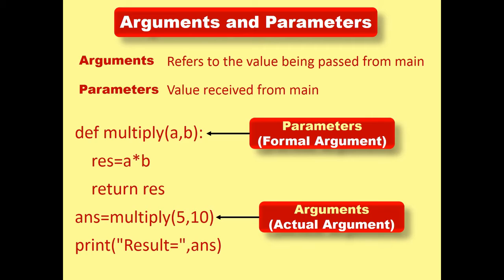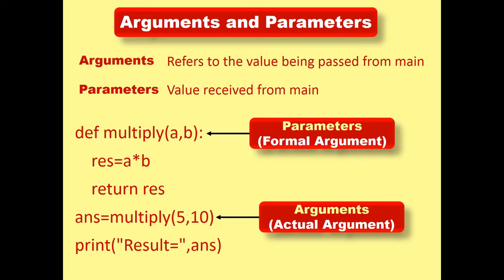def multiply a comma b, that is a function header, where a and b receive values from main, that is 5 and 10. My dear respected students, the values being passed from main, that is 5 comma 10, are considered actual arguments, and actual arguments are also simply called arguments.